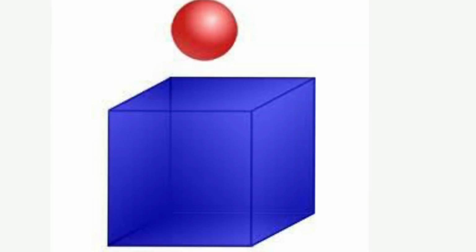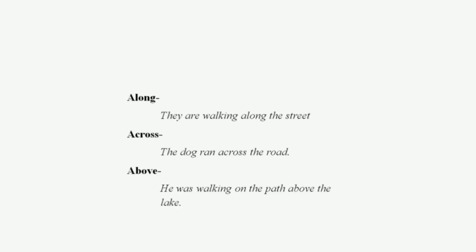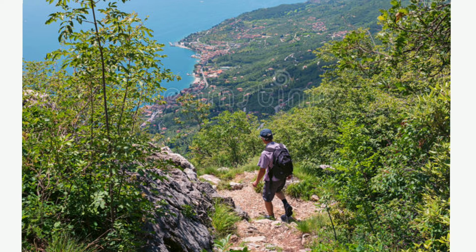And above. When do you say above? When you are talking about something higher than something else, but not directly over it. Just not close to that. Above. A path above the lake. He was walking on the path above the lake.